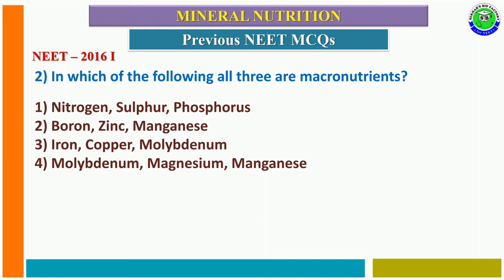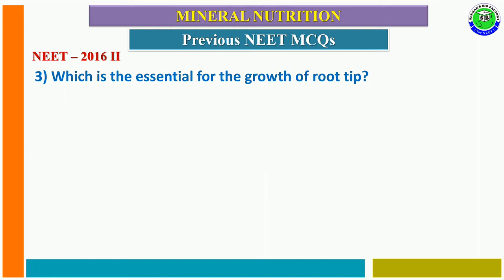Fourth option molybdenum, magnesium, manganese. In this, the correct answer is first option, because nitrogen, sulfur and phosphorus are the macronutrients needed in large quantity by the plant body, so these are considered as macronutrients.